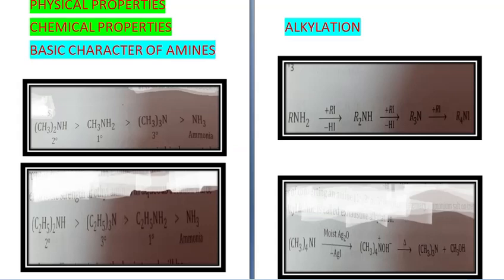Tertiary amines cannot form hydrogen bonds among themselves, but they form hydrogen bonds with molecules of water or other solvent. So they boil at lower temperature than 1 degree and 2 degree amines, that is primary and secondary amines, of comparable molecular weight. Now if we come to the chemical properties,